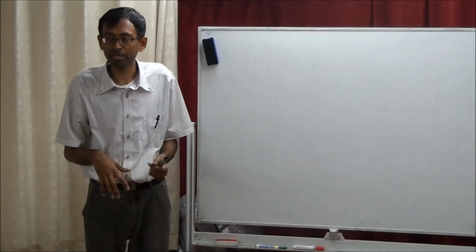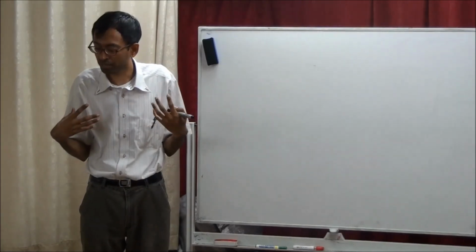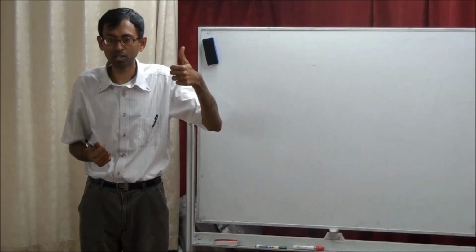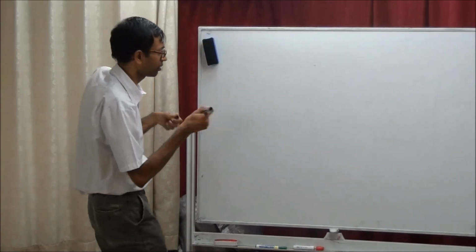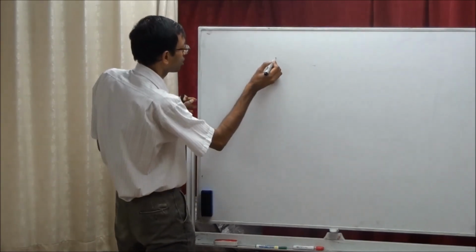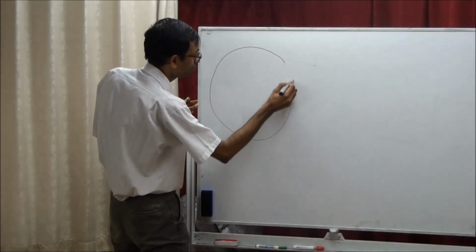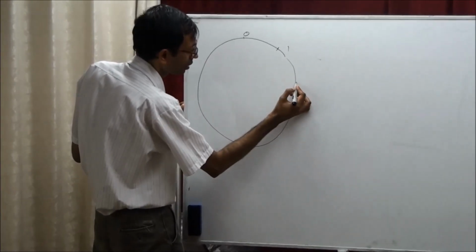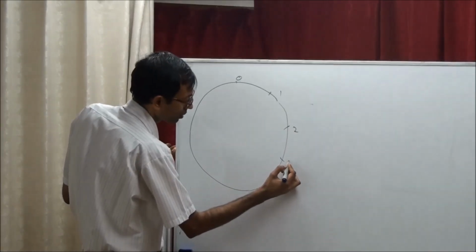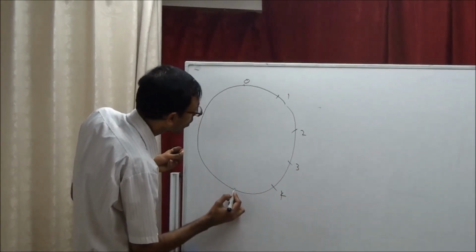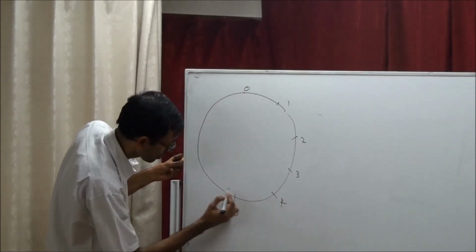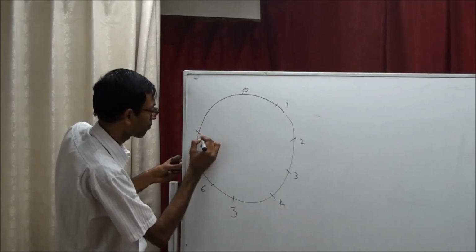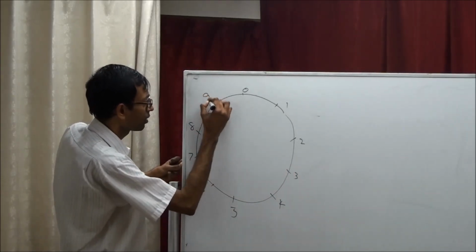Because how many unique digits do we have in our number system? 10. I'll write them down. We put a 0 here somewhere, right? 0, 1, 2, 3, 4, 5, 6, 7, 8, 9.